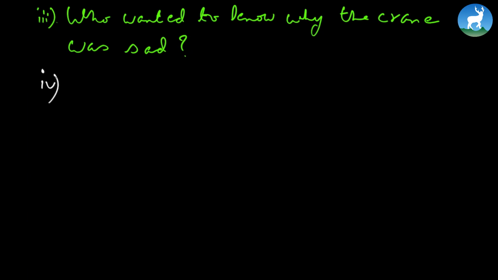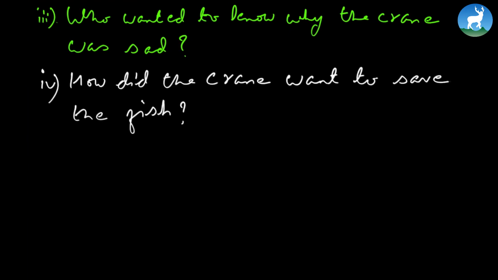So who did you say? Yes, the crab wanted to know why the crane was sad. Okay, that would be 4. How did the crane want to save the fish?